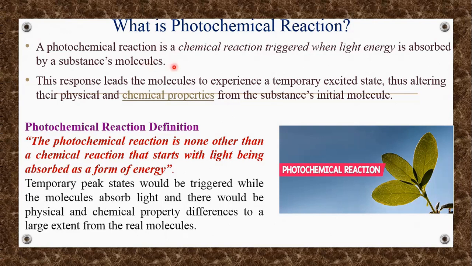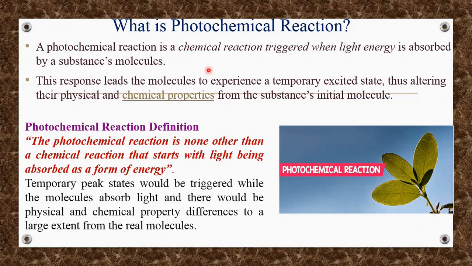A photochemical reaction is a kind of chemical reaction triggered when light energy is absorbed by a substance's molecules. The very famous example of a photochemical reaction is photosynthesis. When light energy is absorbed by a substance's molecules, the chemical reaction is executed, which leads the molecules to experience a temporary excited state and then alter their physical and chemical properties from the substance's initial molecules.